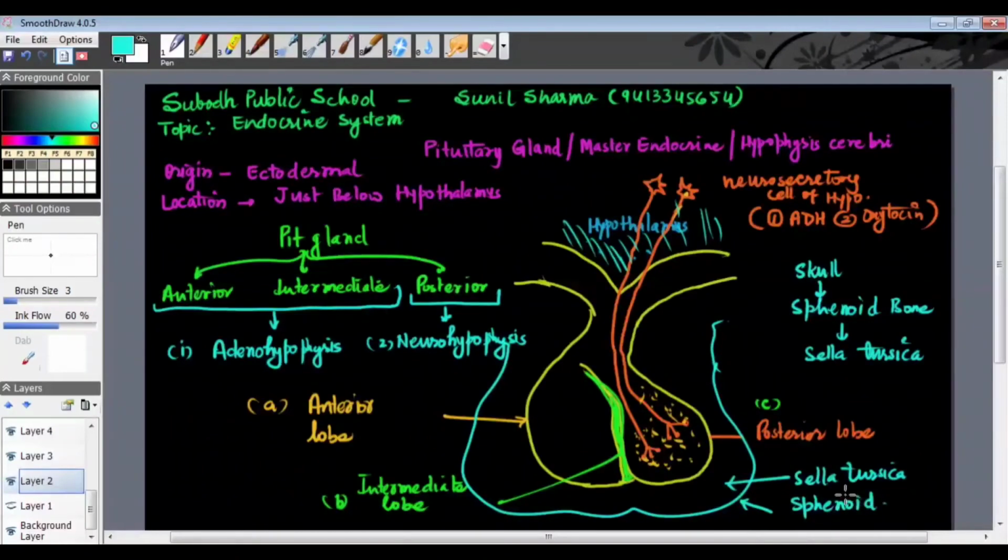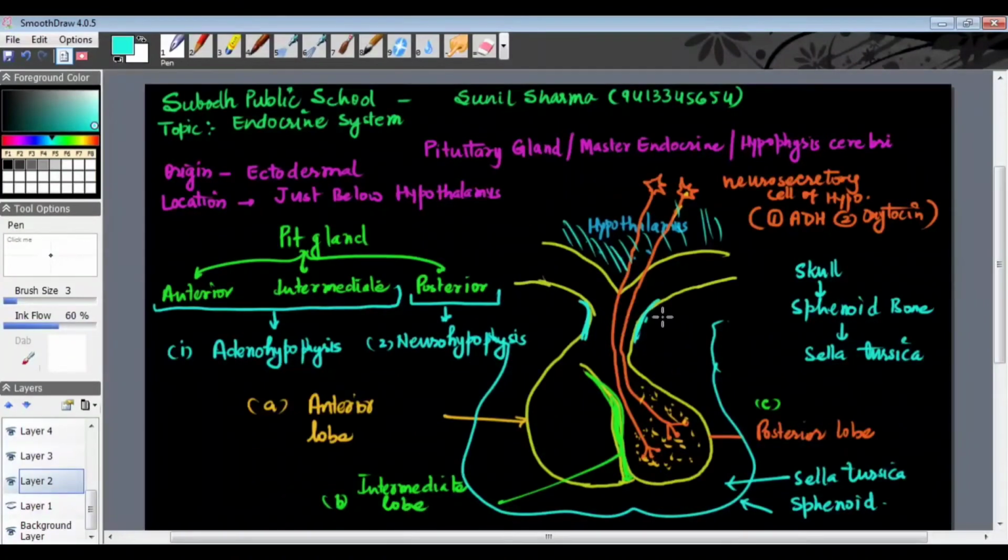So there is a bone of the skull named the sphenoid bone, which forms a sella turcica, and in this sella turcica, the pituitary gland hangs from the hypothalamus with the help of a stalk-like structure. You can see, this is a stalk-like structure by which the pituitary gland is hanged down in this cavity.